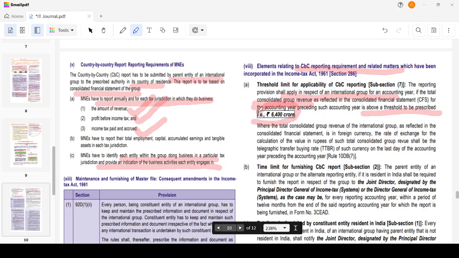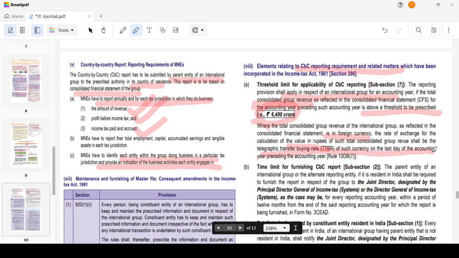If the group revenue is beyond 6,400 crore, then this principle will be applicable. The total consolidated group revenue, as reflected in foreign currency, should be converted into rupees at the TTBR of the currency as on the last accounting date. Correct. That's what we have already followed, right?